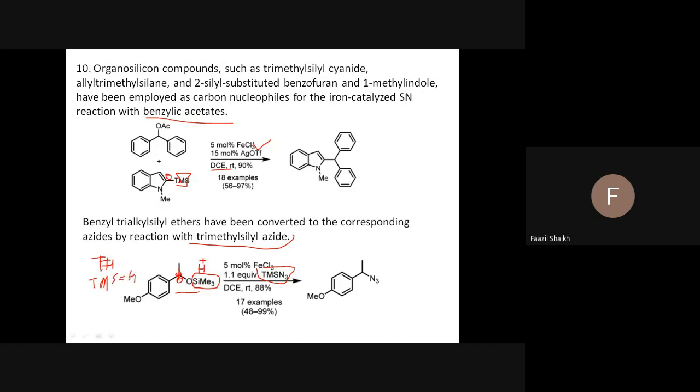That is nothing but equal to an H plus ion. Yes or no? Yes. So when I say trimethylsilyl azide, I can write H azide, that means HN3, so it is a hydrazoic acid. So TMS is nothing but this one, which carries a positive charge, so automatically this azide carries a negative charge. Therefore, the negative nucleophile will attack here and form the carbon-nitrogen bond. Very simple. So you got it, all of you? Yes.